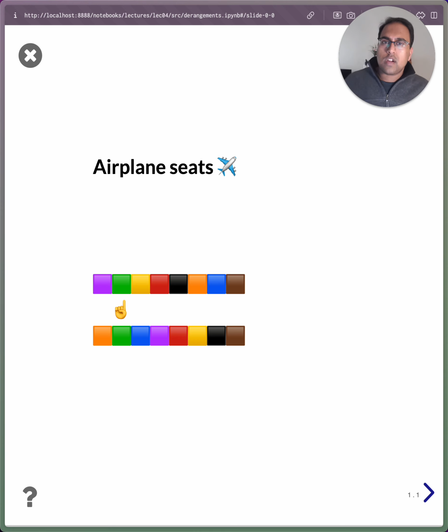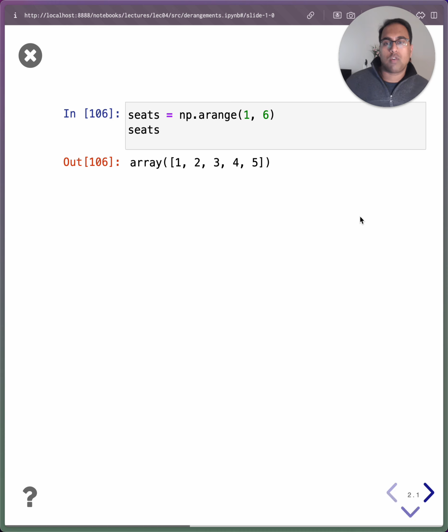The true answer involves some combinatorics to figure out, but in this video, we're going to use the power of simulations and numpy to estimate the answer with very high accuracy. Let's think about how we might go about doing that.